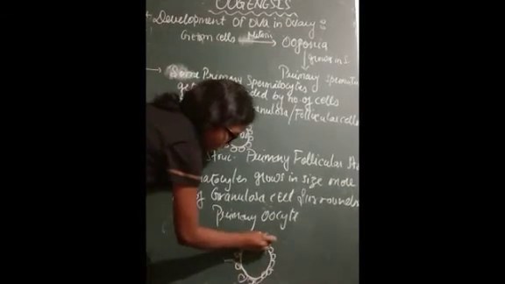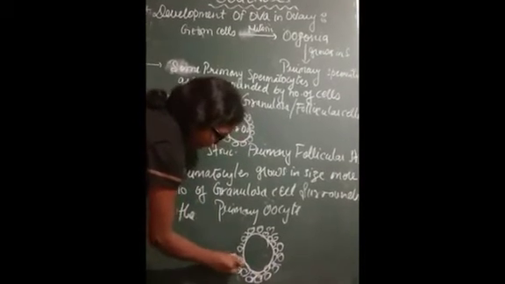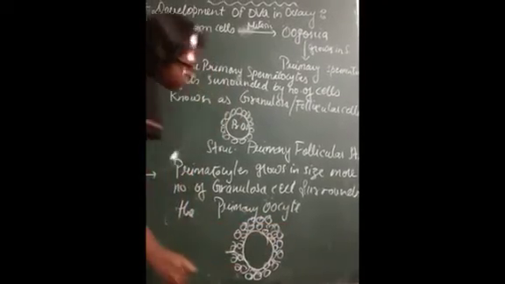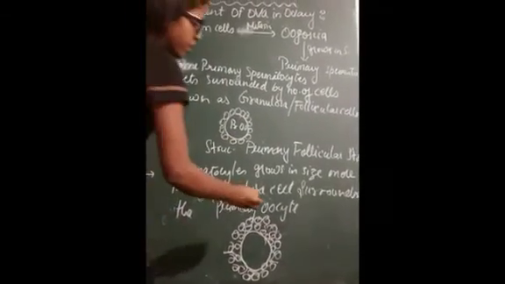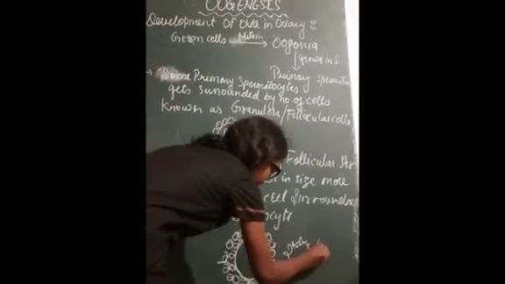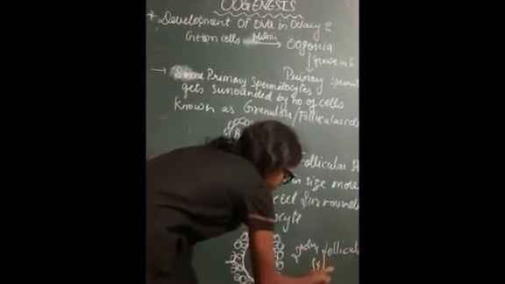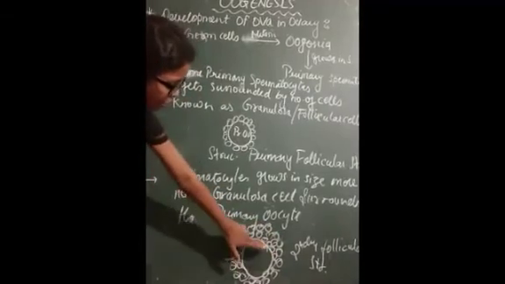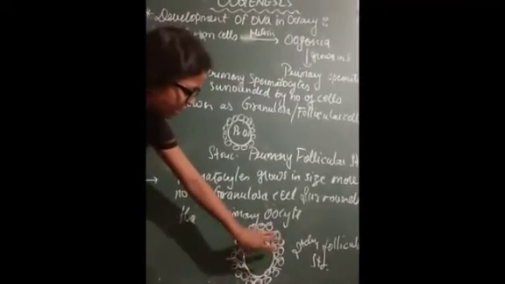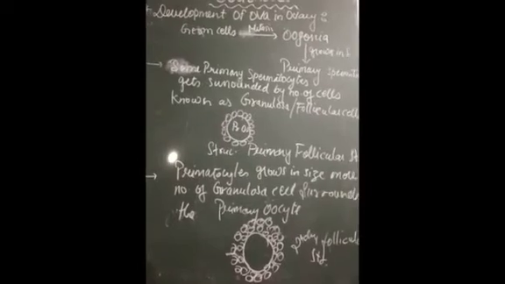But now more number of granulosa cells is surrounding the primary oocyte, and the structure appears like this, and this is known as the secondary follicular structure. This was the primary follicular structure. This is the secondary follicular structure. We can see more layers of granulosa cells covering this primary oocyte, which is growing in size and getting matured for the further process. So this complete structure will be known as the secondary follicular structure.